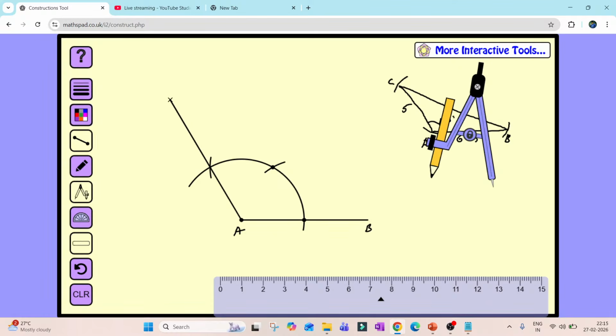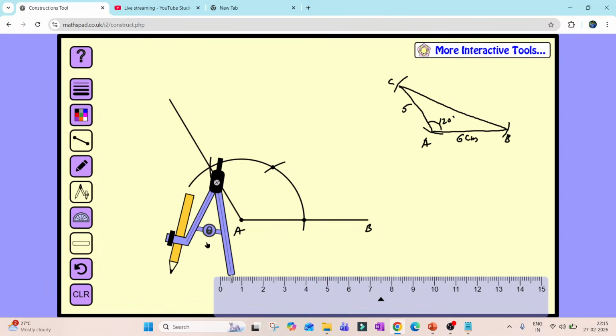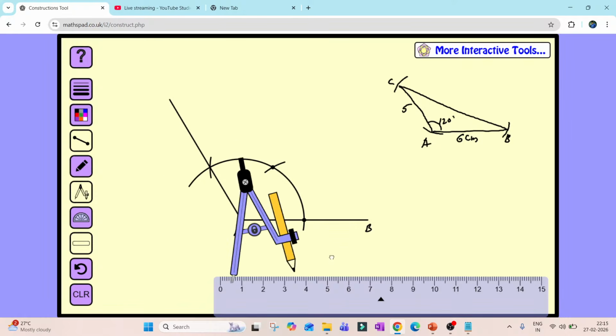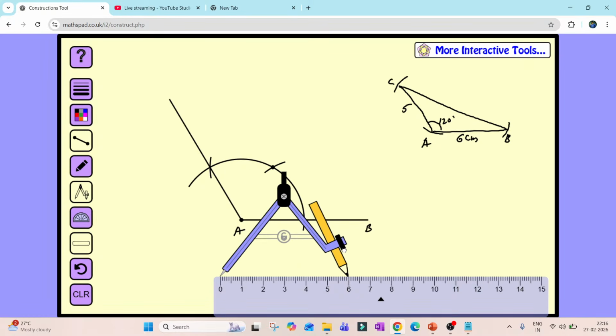Now how much should be AC? Now I will take 6 centimeter from here. Pay attention. Arc must be shown clearly, children. The evaluator will observe the arcs and allot you marks.